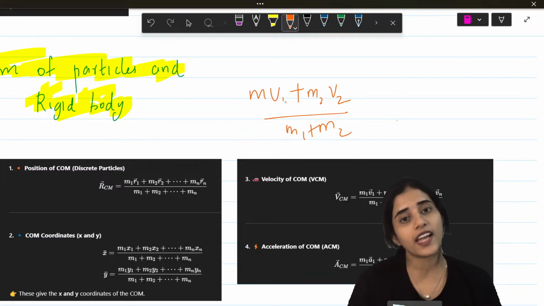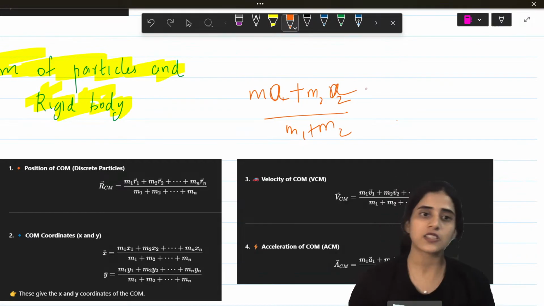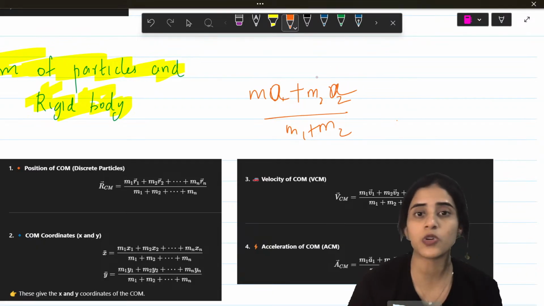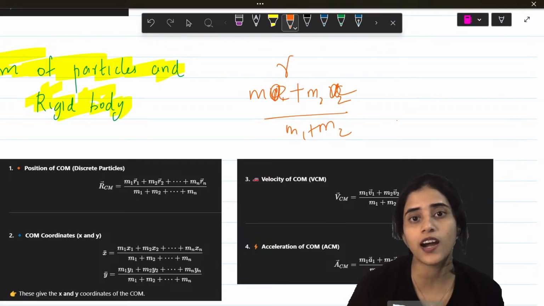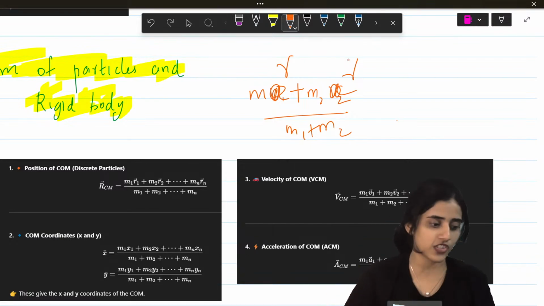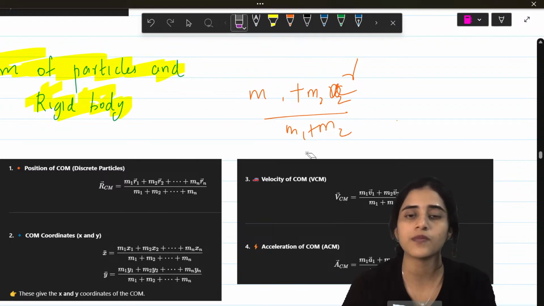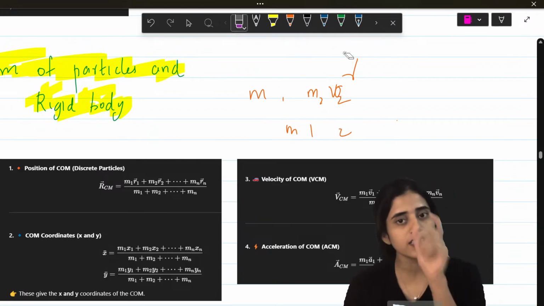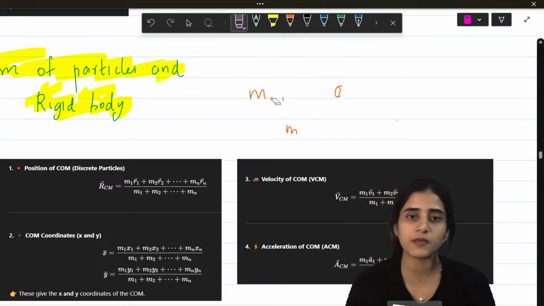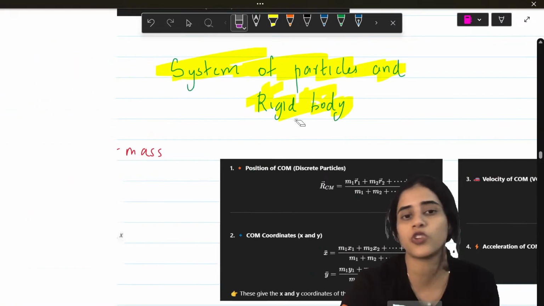Now, if you want to find acceleration, I will change this to A. Very easy. For position, I will change this to R. So I have the position, X coordinate, Y coordinate, velocity and acceleration for center of mass. So M1, whatever it is, plus M2, whatever it is, by M1 plus M2. Now, if there are 3 masses, you have to do M3 also. For masses M4, it just goes on like that.